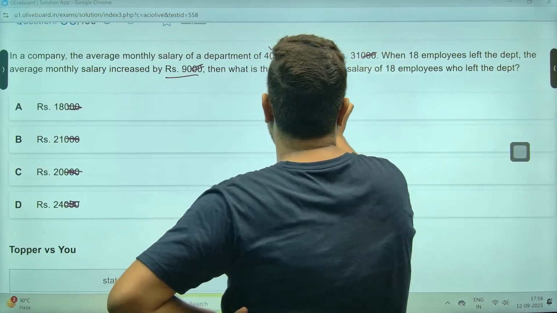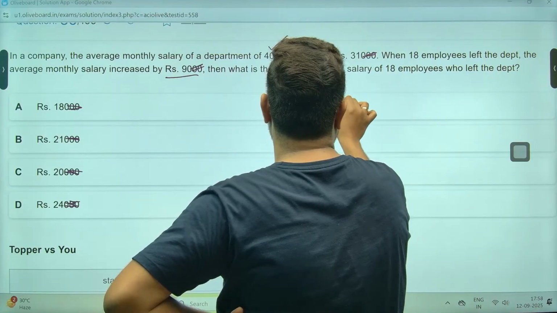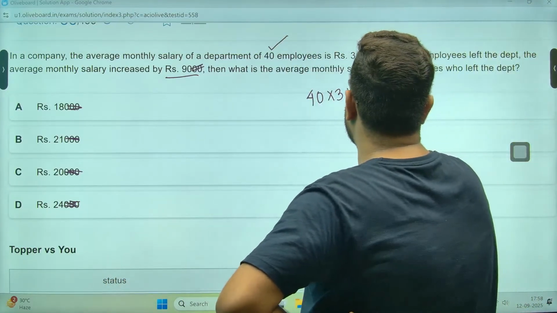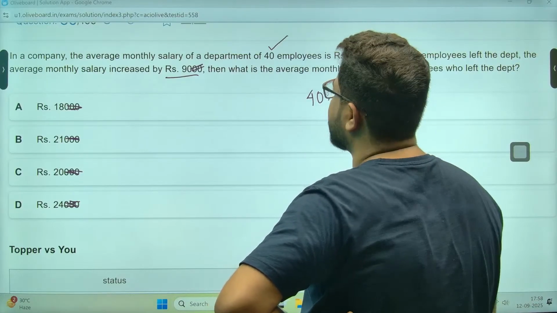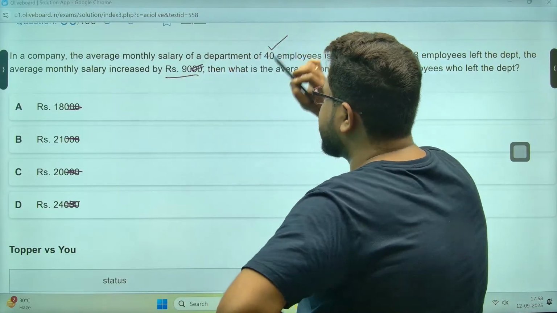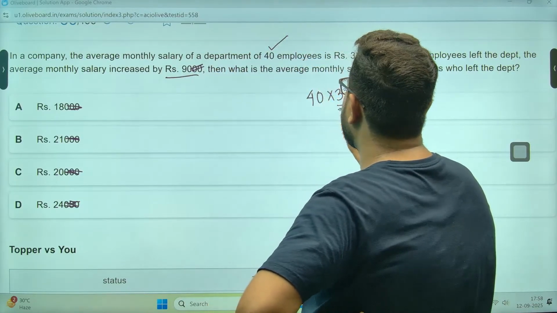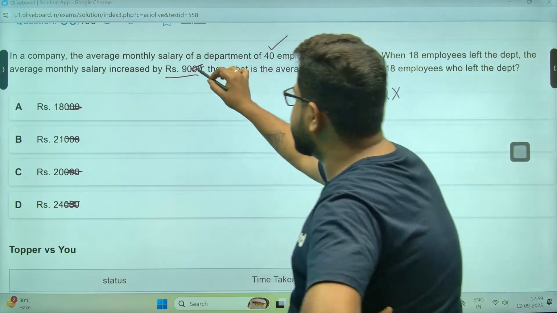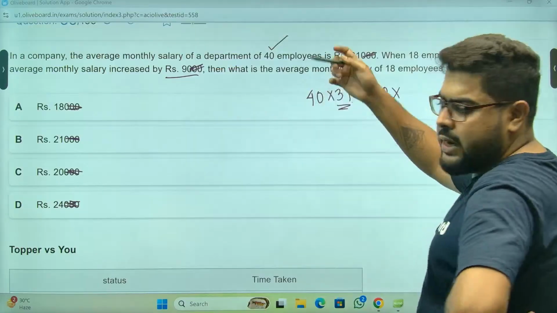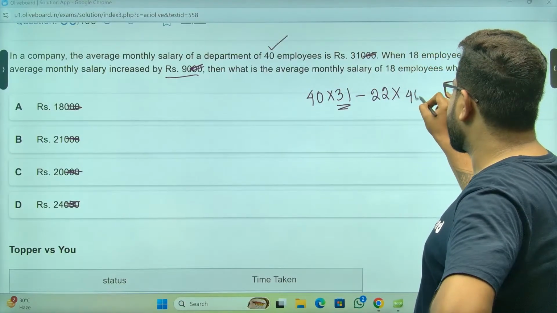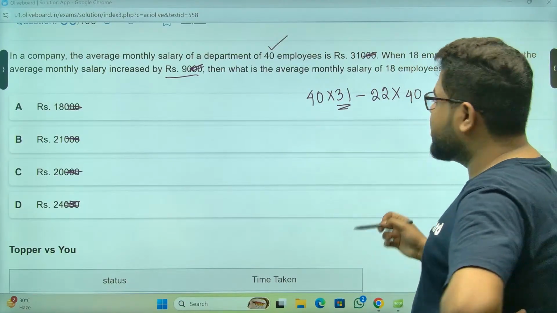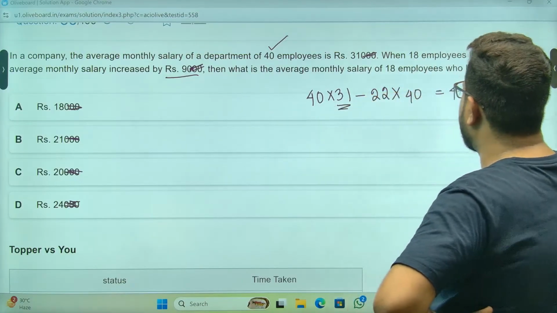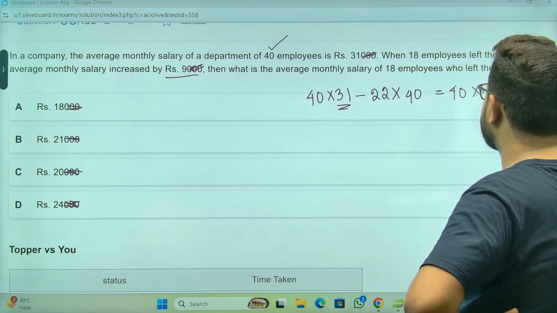40 employees, 31. Total is 40 into 31 minus 18 employees left. 18 employees left means I have 22 employees now. Salary increased by 90 rupees. So 31 rupees was the average. Now 90 rupees is, sorry, 9 rupees. 3 zeros are gone. So a 9 rupee increment means this is now 40 rupees. Done. See, why I said calculation: 40 is common, 31 minus 22, it is 9, sir.